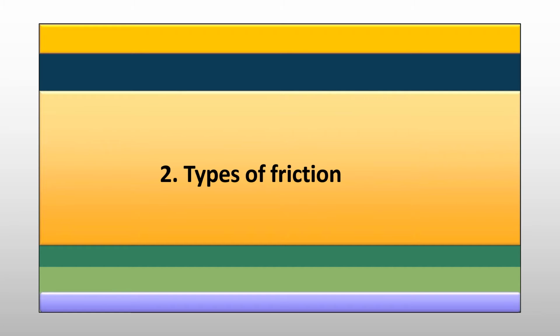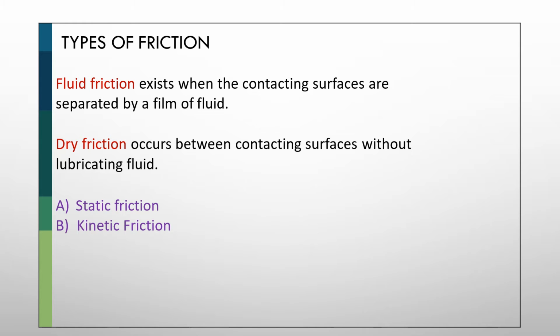Second, types of friction. There are two types of friction. First is fluid friction and second is dry friction. First, fluid friction exists when the contacting surfaces are separated by a film of fluid. Second, dry friction occurs between contacting surfaces without lubricating fluid. Dry friction has two types: first is static friction and second is kinetic friction.